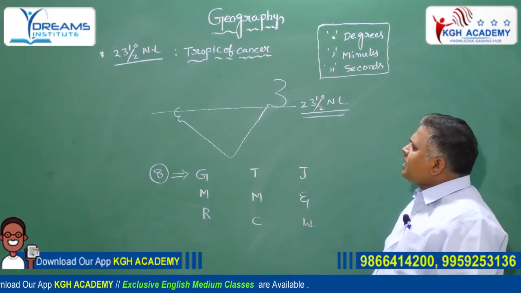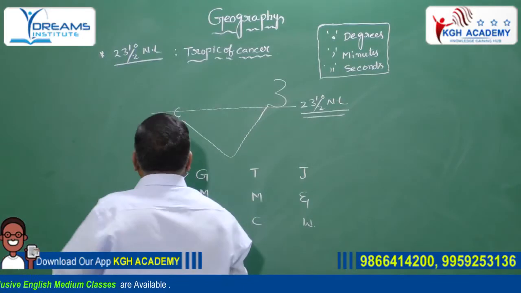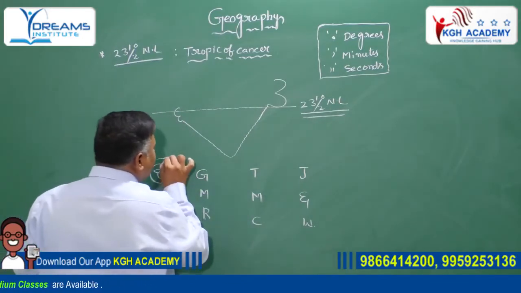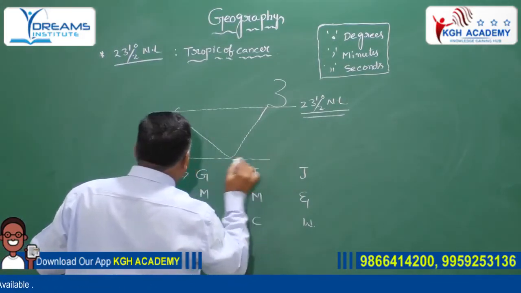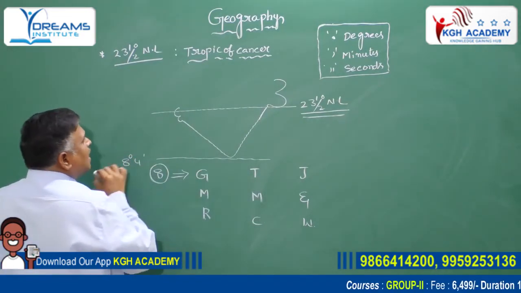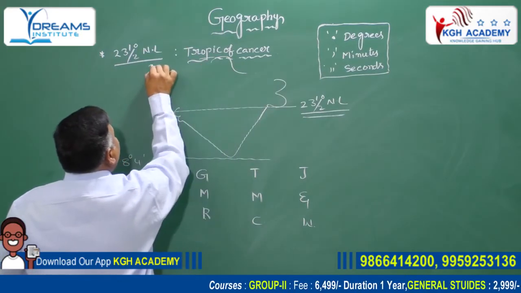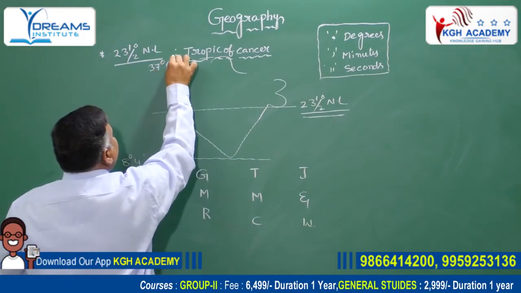According to latitudes, India lies between 8 degrees 4 minutes up to 37 degrees 6 minutes.